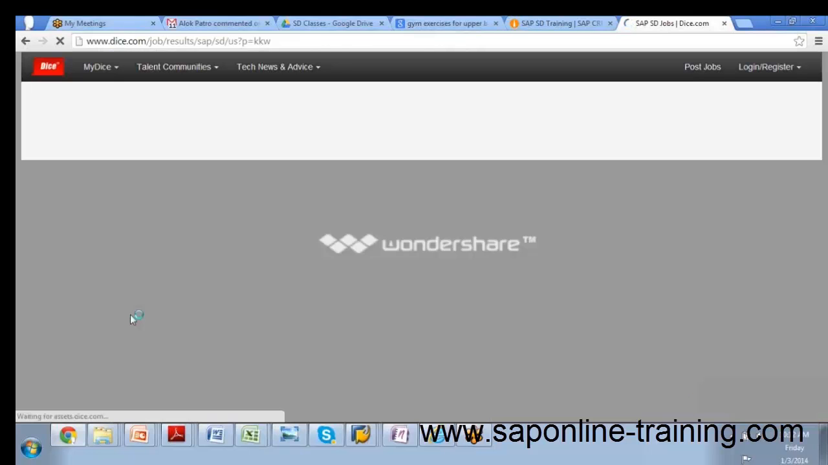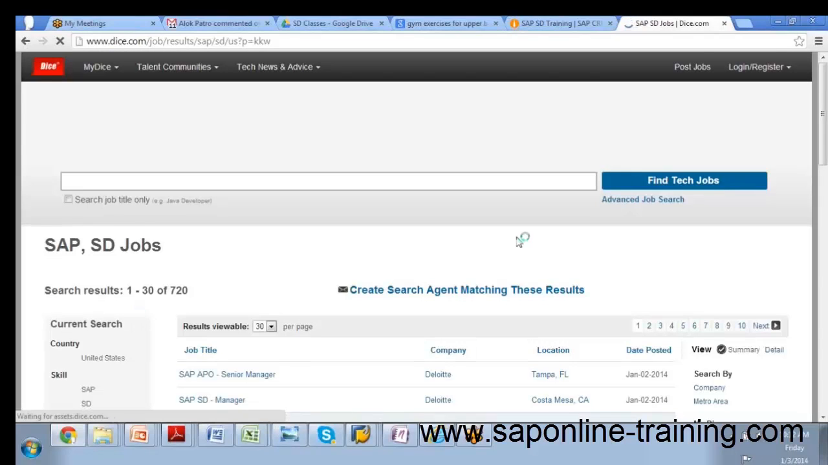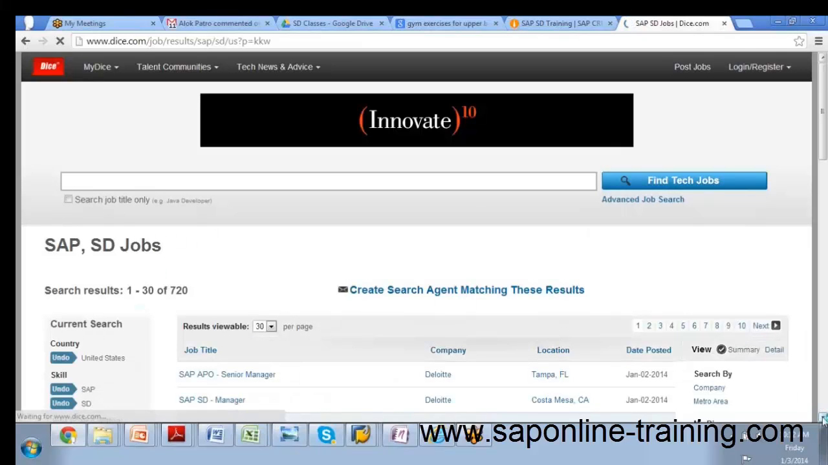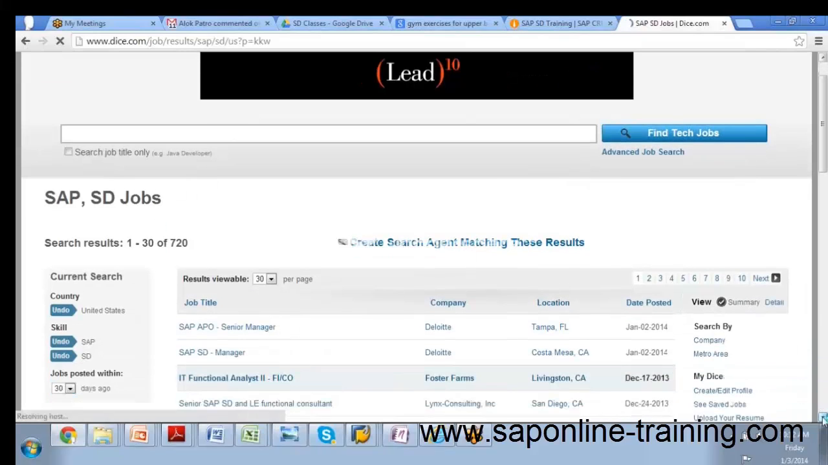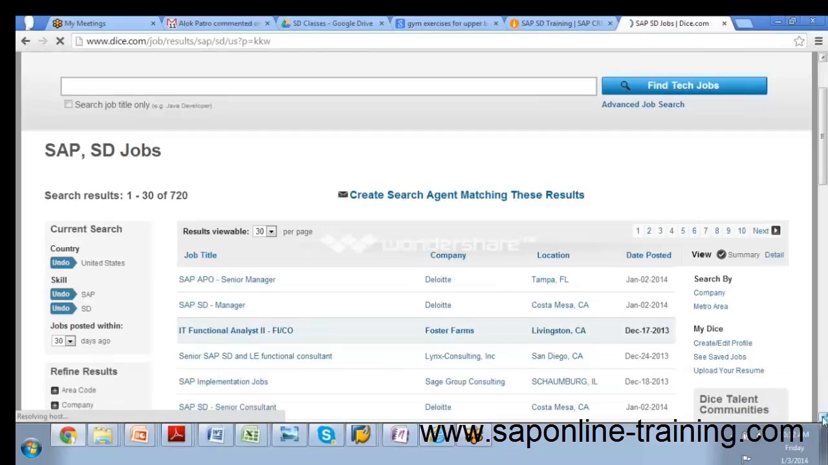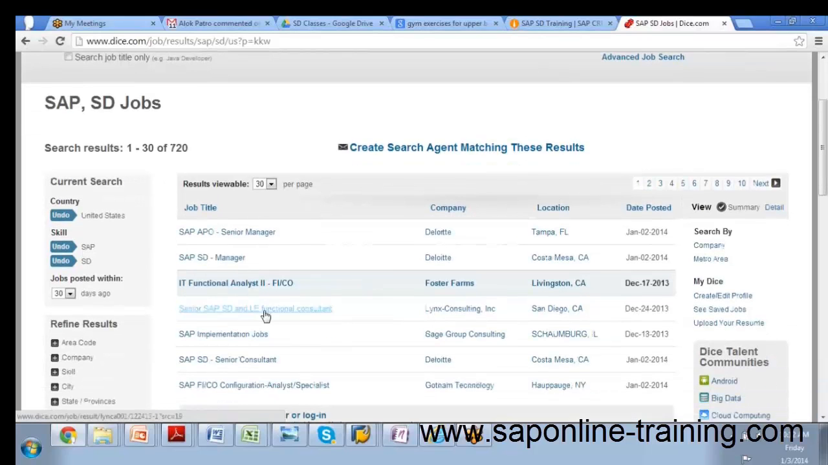I'll just show you how you have to adapt. You can see this: Senior SAP SD with LE. LE is Logistics Execution. That's what I was talking about, some add-ons. Somebody who knows SD but doesn't know Logistics Execution, which means integration with WM, how the warehouse works and how the stock moves, cannot take this position.